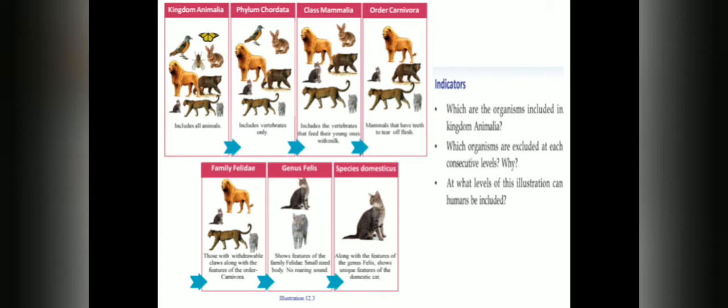By observing this illustration, find out, based on the indicators, which organisms are included in kingdom Animalia and which organisms are excluded at each consecutive level, and what is the reason they are excluded, and at what level of this illustration humans can be included. Just observe this illustration based on the indicators and you will get the answer.